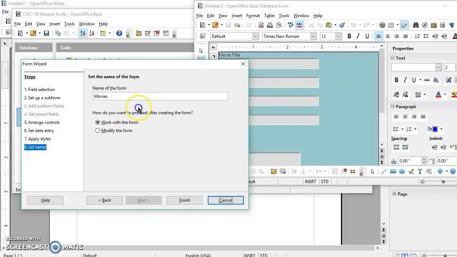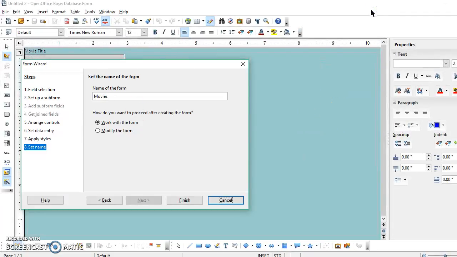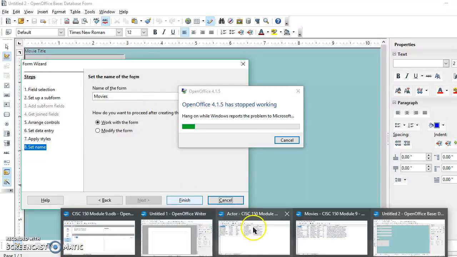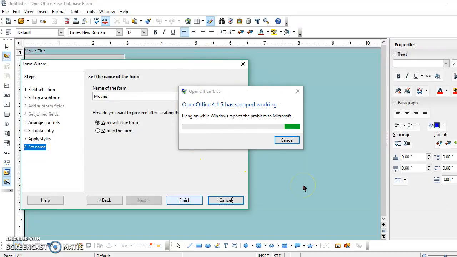Nope, it's not responsive. And then it'll crash here in a few minutes or seconds. Yep, and there it goes. So I've tried fixing it, I've tried going online and finding solutions, and nothing seems to be working.